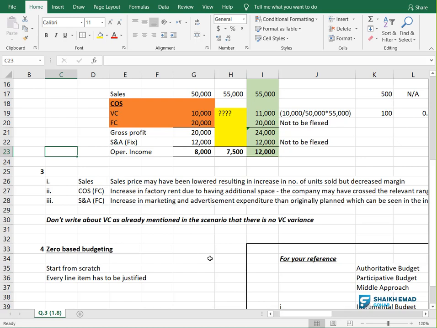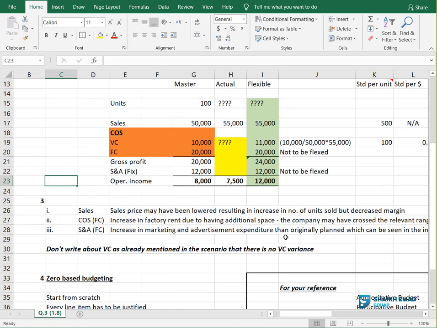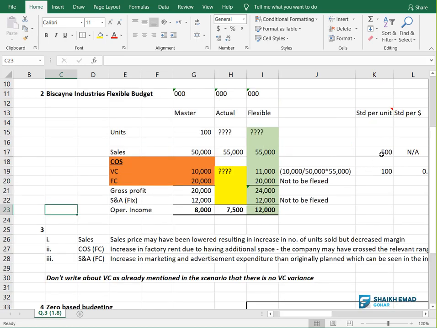For example, 500 is the standard selling price. So maybe we have reduced the selling price to 495, or to 490, to increase the number of units sold.